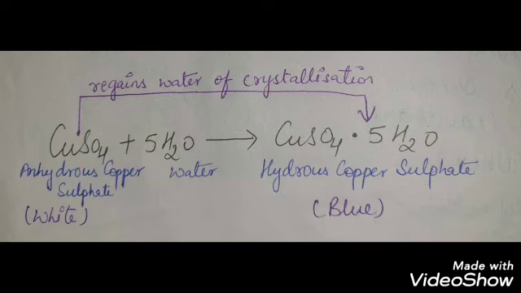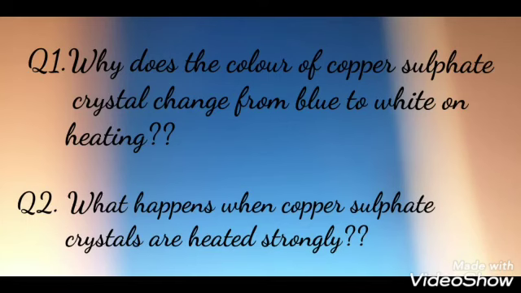Now children, this example forms a very important question which is asked many times in the examination. The question can be asked in two ways. The first way is, why does the color of copper sulfate crystal change from blue to white on heating? The other way to ask this question is, what will happen if copper sulfate crystals are heated strongly? So, I hope now you can answer these questions easily.